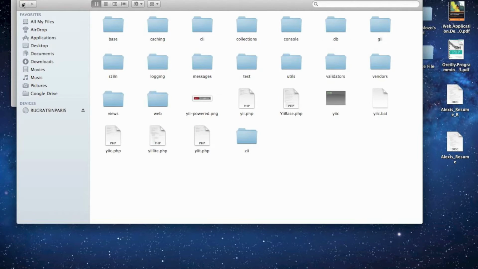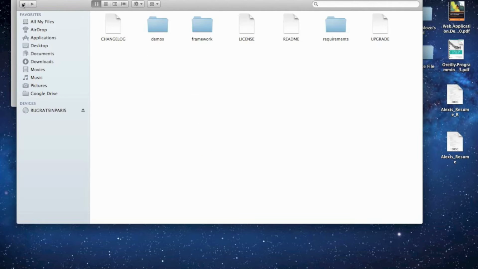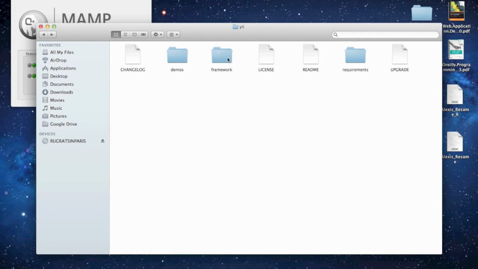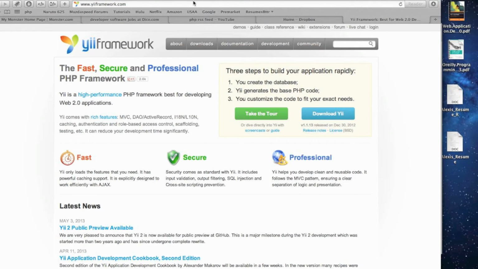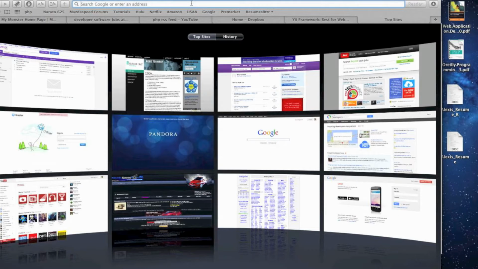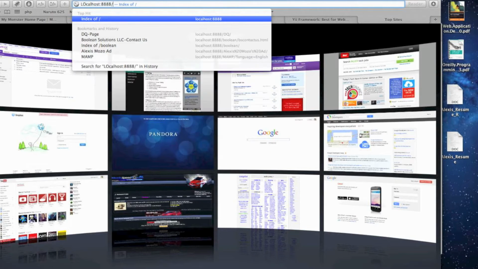Okay, so within the Yi contents, we have the framework, the requirements folder, and a demos folder. The first thing we need to do is check to see if we met the minimum requirements, and we do that by pointing the URL in the browser to the requirements folder, and it should take us to the index.php.